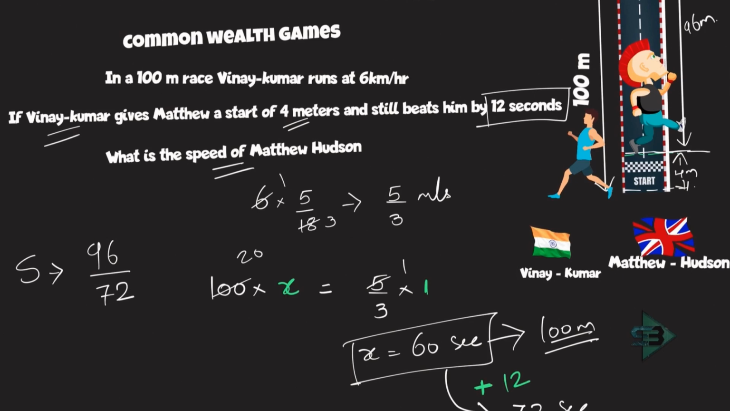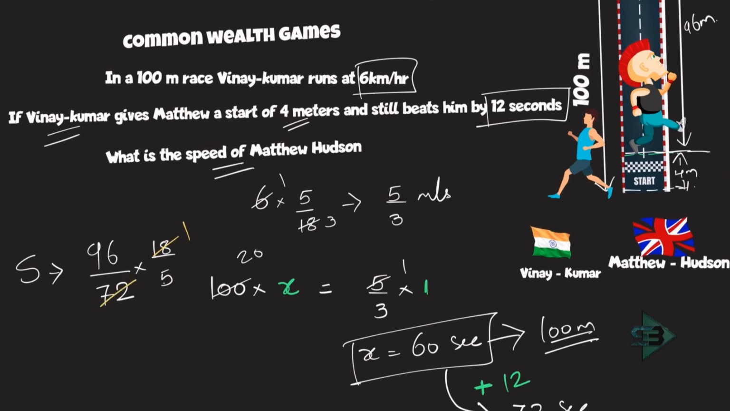If the question is asked in kilometer per hour, because the speed of Vinay Kumar is in kilometer per hour, so let's find this out in kilometer per hour. This is in meter per second, so I'll multiply this by 18 by 5, just to convert this to kilometer per hour. So now let's see what is happening.